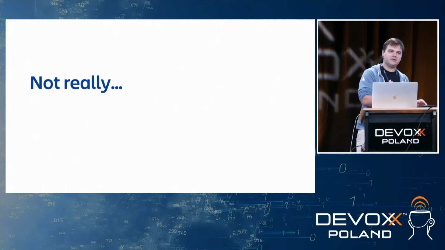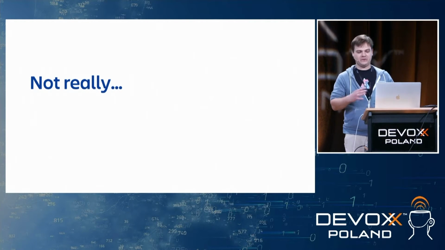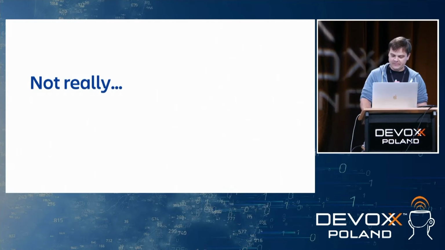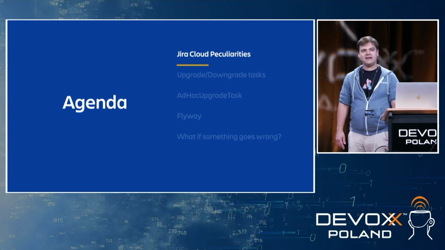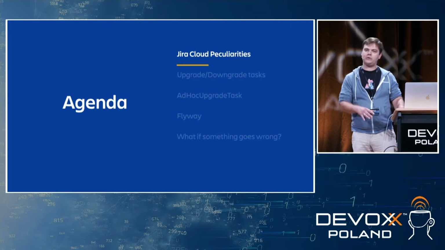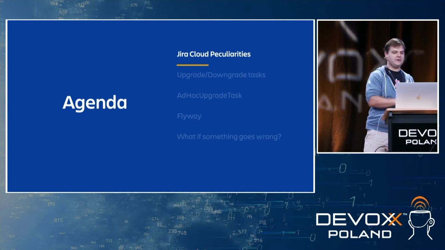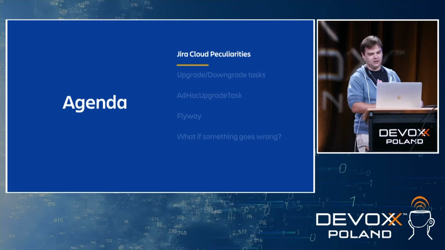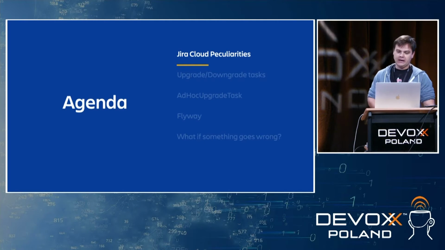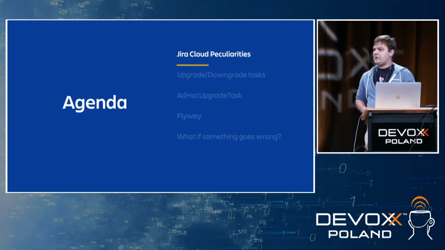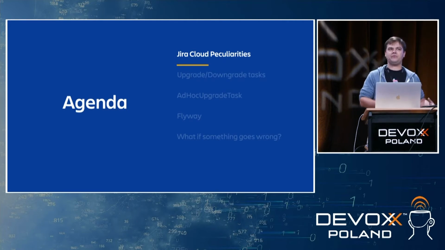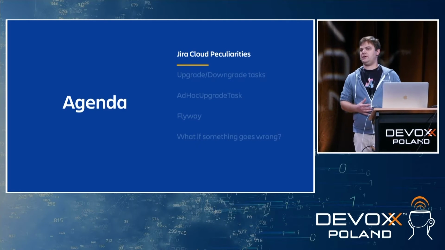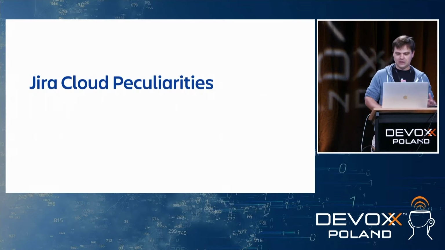We're not using Flyway DB only. It's true, but it's only part of the truth about Jira Cloud, because Jira Cloud has lots of its own peculiarities, and those peculiarities affect how we need to work on the database schema, and how we evolve it. So let's talk about those peculiarities first, so that you can build some mental image of what we are actually dealing with in Jira Cloud.